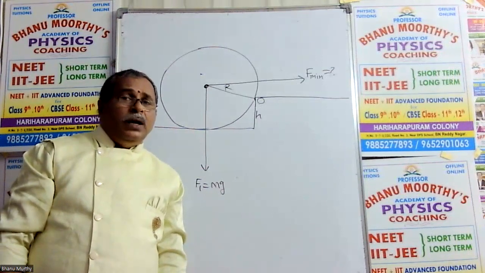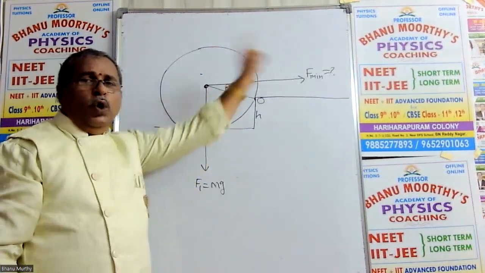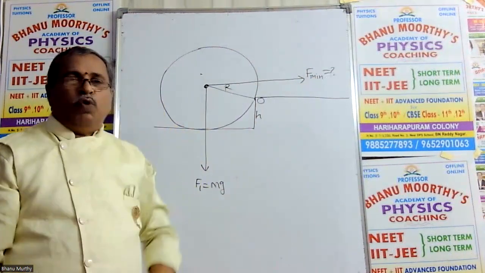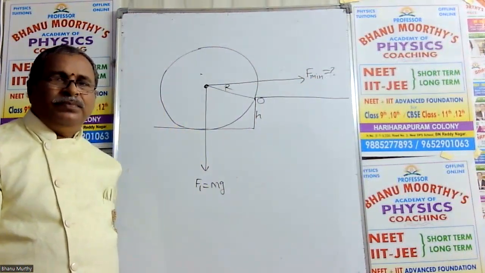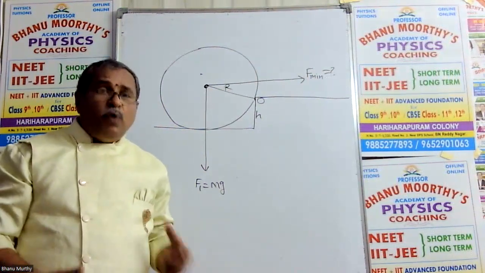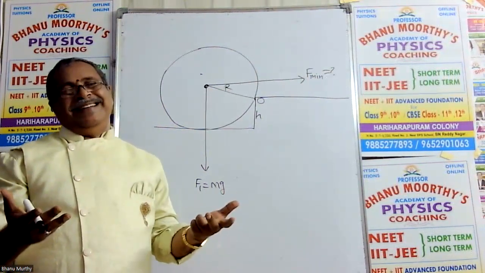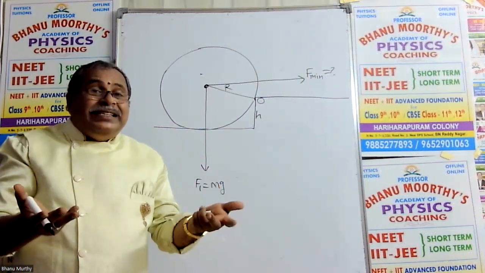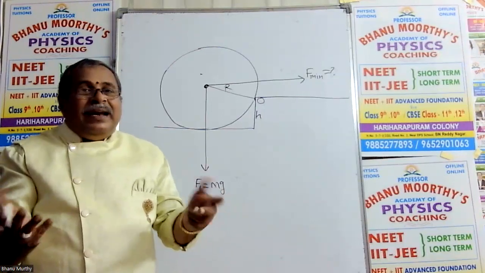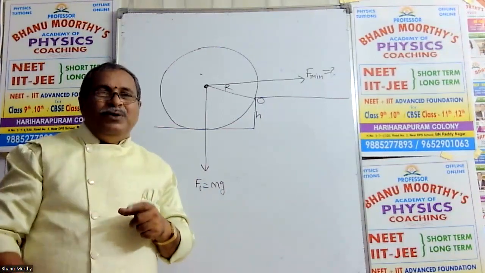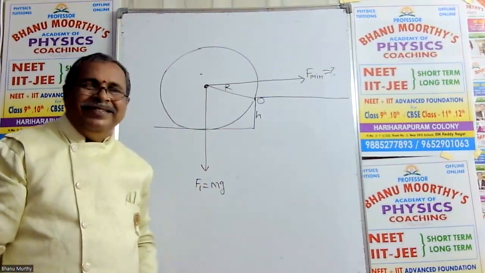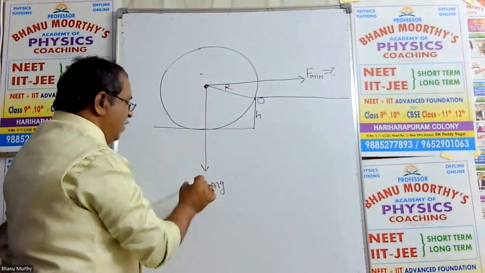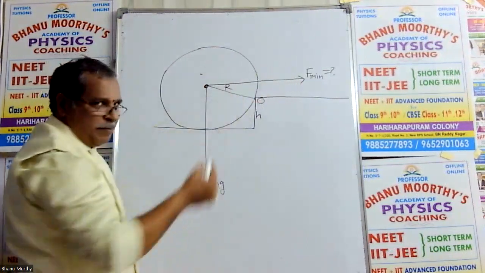Now, this ball is rolling. Just to tilt the ball onto the upper step, what should be the minimum force required? Minimum means equilibrium, just about to tilt, just slipping. Such words are given in the problem. You have to understand that the forces are balanced, the equilibrium concept. So two forces are there: one is F1, another is F minimum.